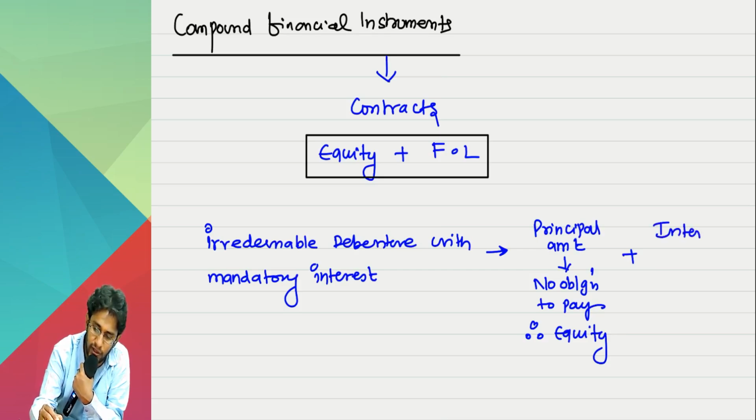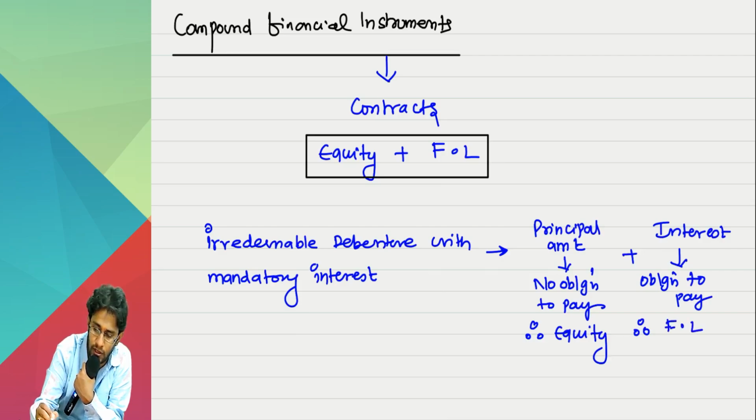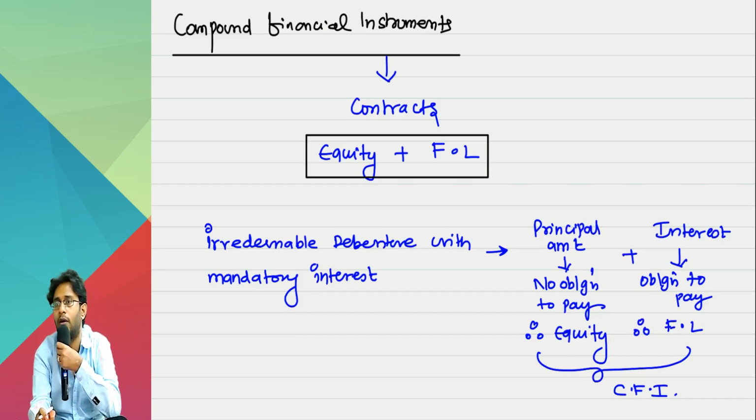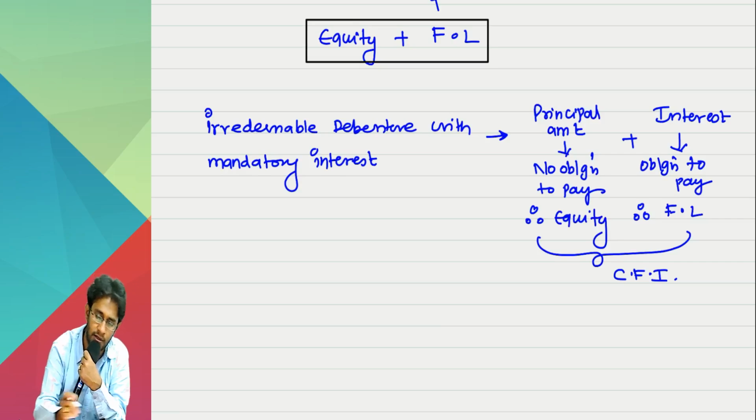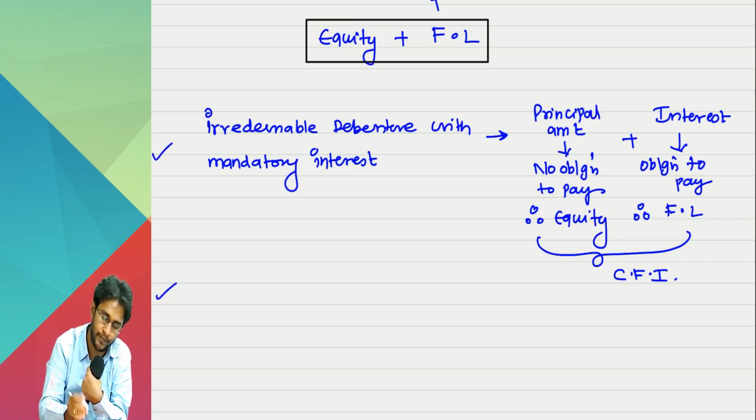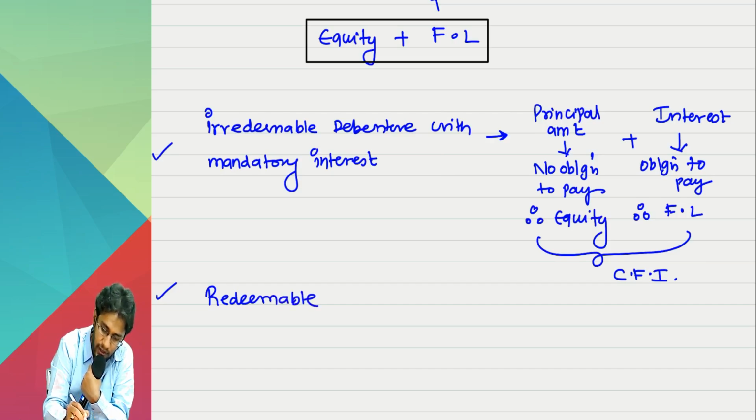As far as every year interest is concerned, there is an obligation to pay cash. Therefore, this portion is a financial liability. Overall, this is a compound financial instrument. For this accounting, in 109 we will see in detail. It is part of your syllabus. Next one. Very common one this is in real life.